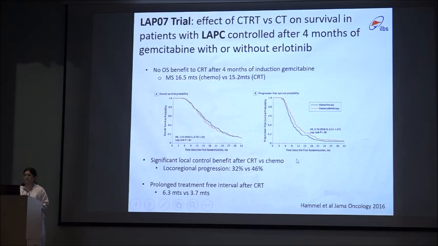LAP07 is for locally advanced CA pancreas. It's a randomized trial in which 4 cycles of gemcitabine with or without erlotinib was given as induction therapy followed by radiation therapy. In this study, there was not much benefit in the overall survival and the disease-free survival. But yes, there was a significant local control benefit after chemoradiation therapy versus chemotherapy, with the loco-regional progression being 32% in the CT-RT arm as compared to 46% in the chemotherapy alone arm.